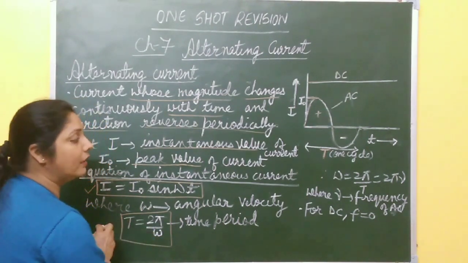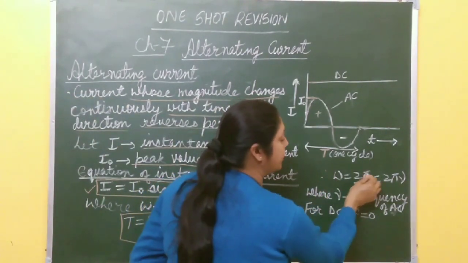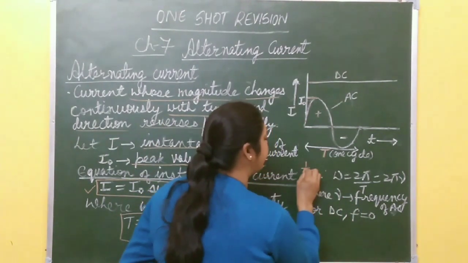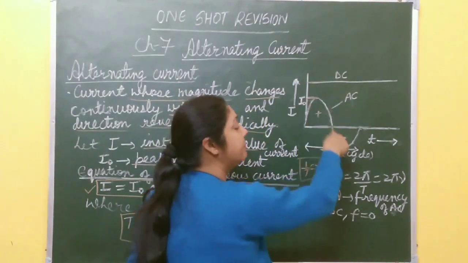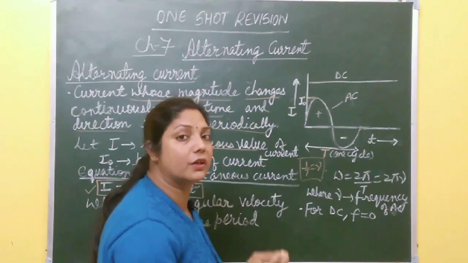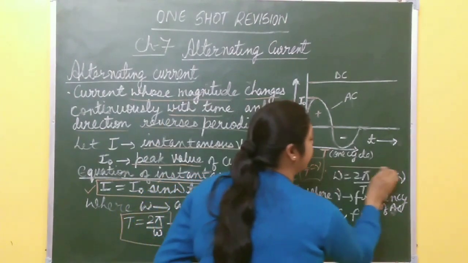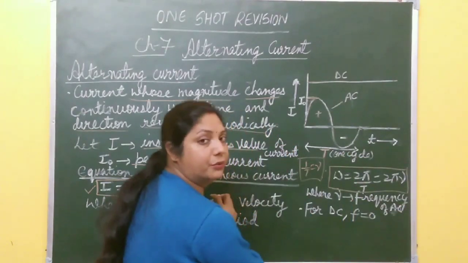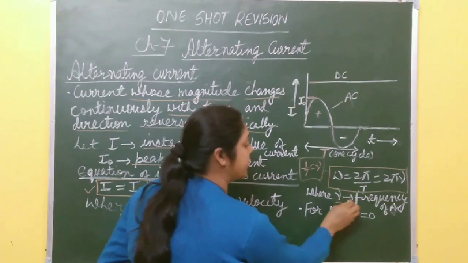And what is this omega? Omega is angular frequency, and it becomes omega equal to 2 pi by T, and 1 by T is what? 1 by T is frequency, number of cycles in 1 second. How many cycles are completed by AC in 1 second? That is called its frequency, and this frequency is 1 by T. So you can write omega equal to 2 pi times 1 by T, and in place of 1 by T you write nu. Nu is frequency. So omega becomes 2 pi nu. This nu is frequency of AC.